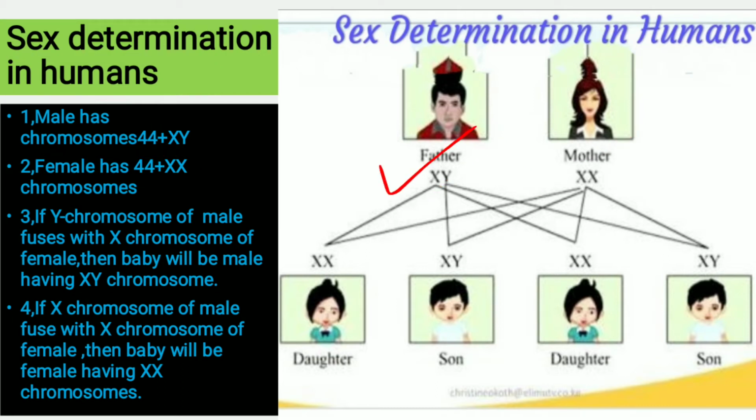So, the father has XY chromosomes and the mother has XX chromosomes. If the X chromosome of the father meets the X chromosome of the mother, then the baby will be a daughter. On the other hand, if the Y chromosome meets the X chromosome of the female, the baby will be a son. So, it is the father who is responsible for the sex of the baby because he bears two dissimilar sex chromosomes, but the female has only similar sex chromosomes, that is XX. So this is how we determine the sex of the baby.